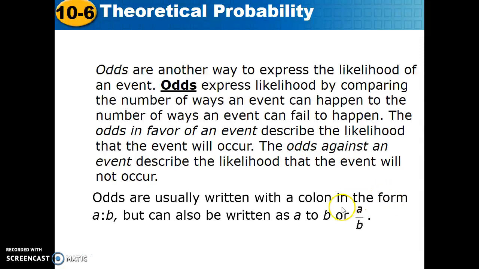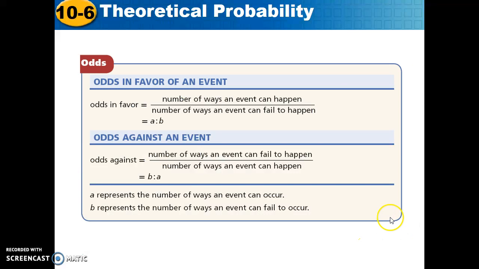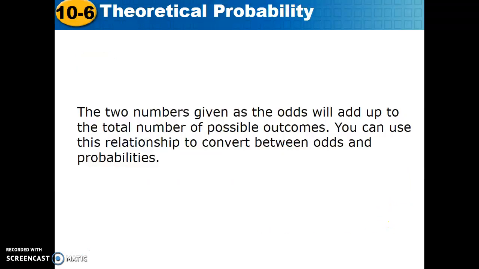Odds are usually written with a colon, A colon B, but can also be written A to B, or A over B as a fraction. The odds in favor of an event: the number of ways the event can happen to the number of ways the event can fail to happen. The odds against an event: the number of ways it can fail over the number of ways it can happen. A represents the number of ways the event can occur, while B represents the number of ways an event can fail to occur. The two numbers given as the odds will add up to the total number of possible outcomes.